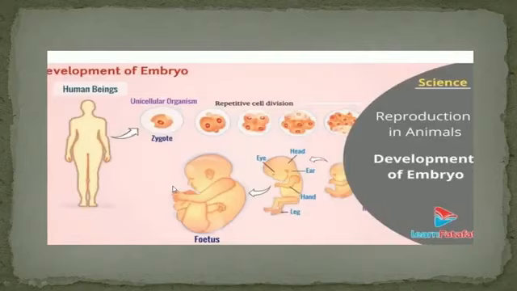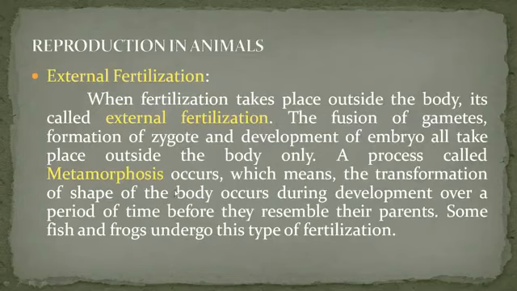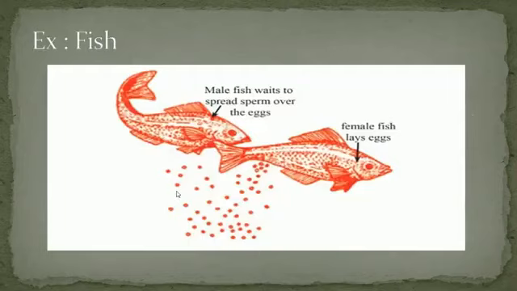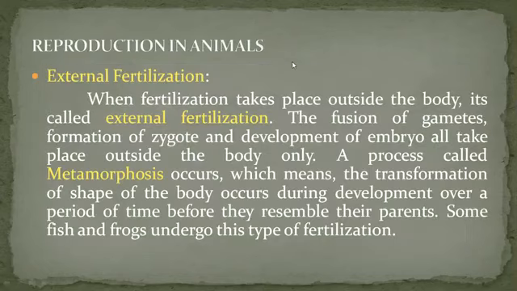External fertilization. When fertilization takes place outside the body, it is called external fertilization. The fusion of gametes, formation of zygote, and development of embryo all take place outside the body only.